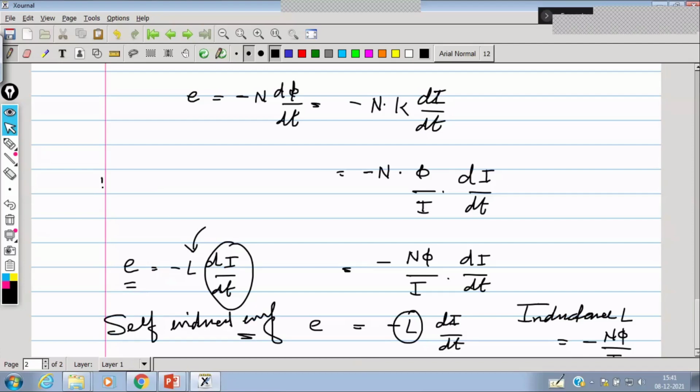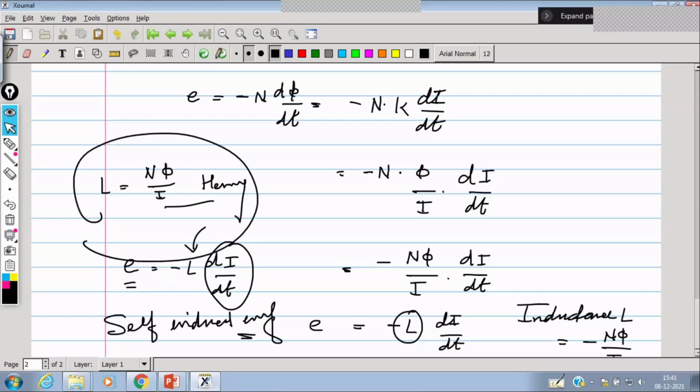Where L = Nφ/I, in Henry, so the unit is Henry. So this is self-induced EMF. Similarly, you can define the equation of mutually induced EMF also. So let us discuss mutually induced EMF.